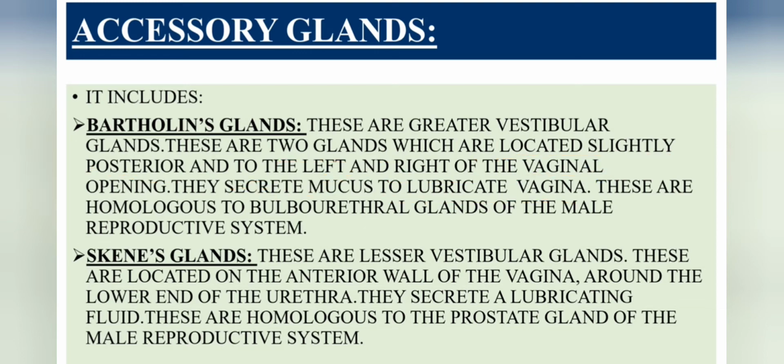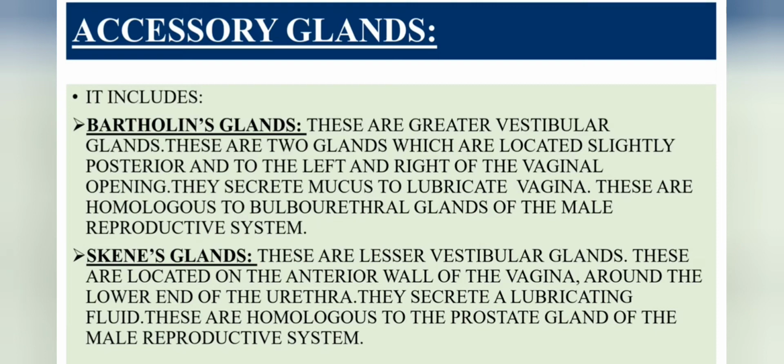These glands secrete mucus to lubricate the vagina, and these are homologous to the bulbourethral glands of the male reproductive system. So these Bartholin glands are greater vestibular glands, located slightly posterior to the left and right of the vaginal opening, and they secrete mucus to lubricate the vagina. Bartholin glands in females are homologous to the bulbourethral glands of the male reproductive system.